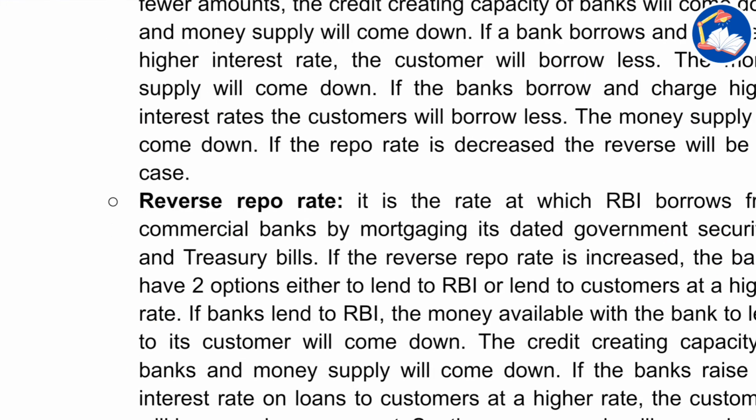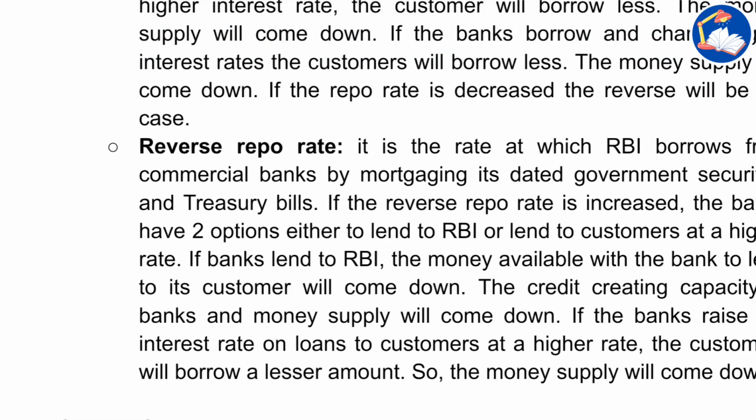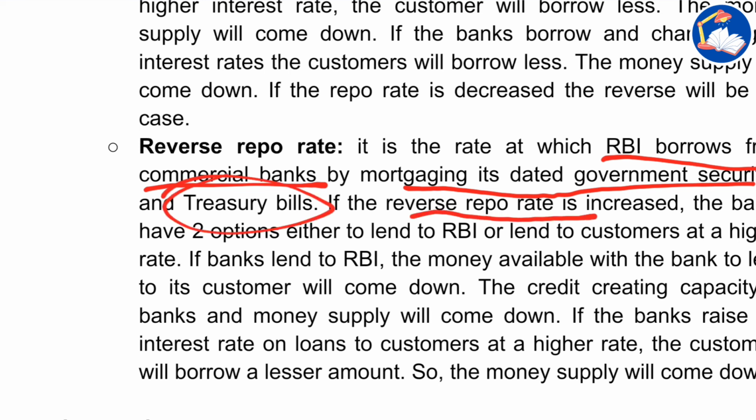Now, reverse repo rate is just the opposite. It is the rate at which RBI borrows from commercial banks by mortgaging its dated securities. In both the cases, the collateral is the government securities and treasury bills. If reverse repo rate is increased, the banks have two options, either to lend to RBI or lend to customers at a higher rate.